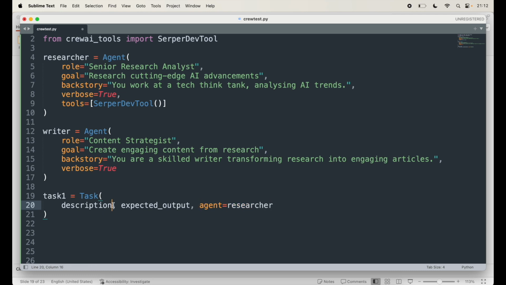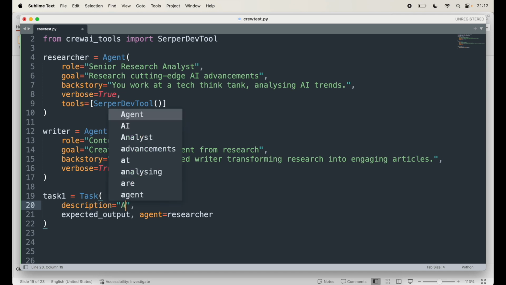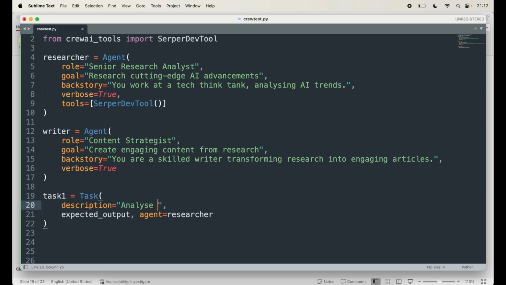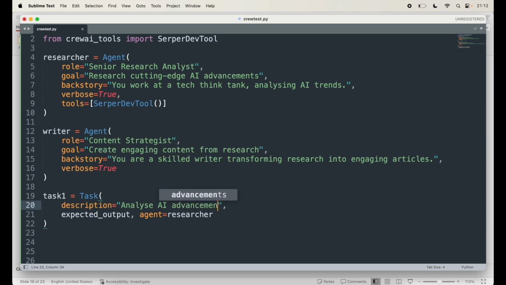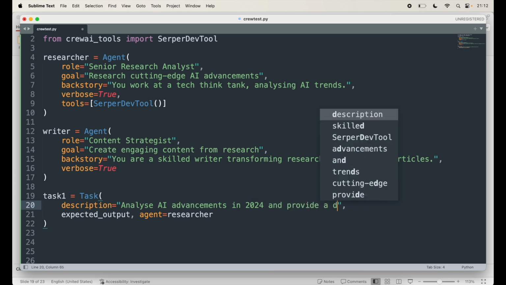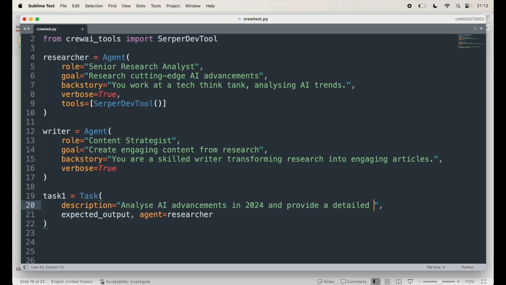Now let's start with description. Description equal to, move this down, I am going to say analyze AI advancements in 2024 and provide a detailed report.